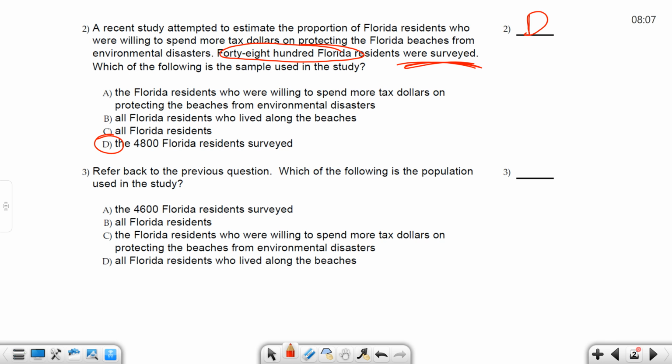Then number 3 says, refer to the previous question. Which of the following is the population used in the study? So it says estimate the proportion of Florida what? Residents. So what's the population? All Florida residents, which is B. So you see how they're just giving you a situation and saying, hey, what's the sample? What's the population? They may even say, what is the number 4,800? Well, it's a statistic because it's talking about the sample, right? So you see how the thing we just did, number 1, true or false, plays into this.